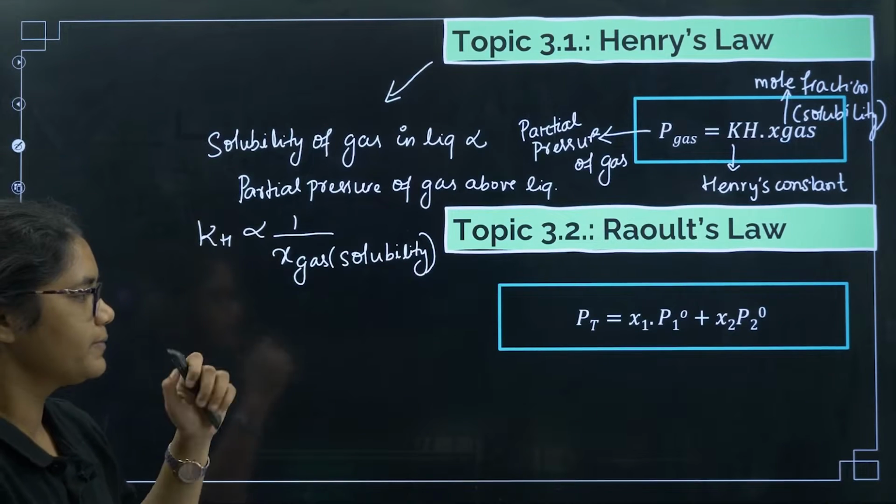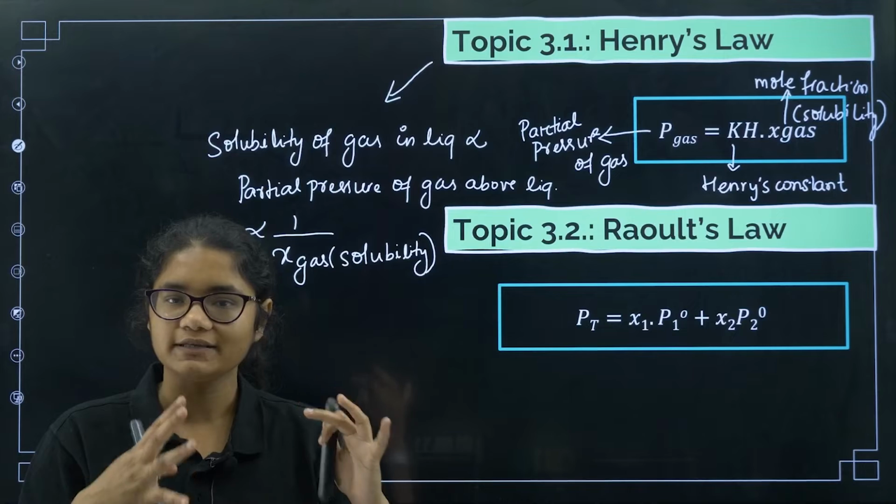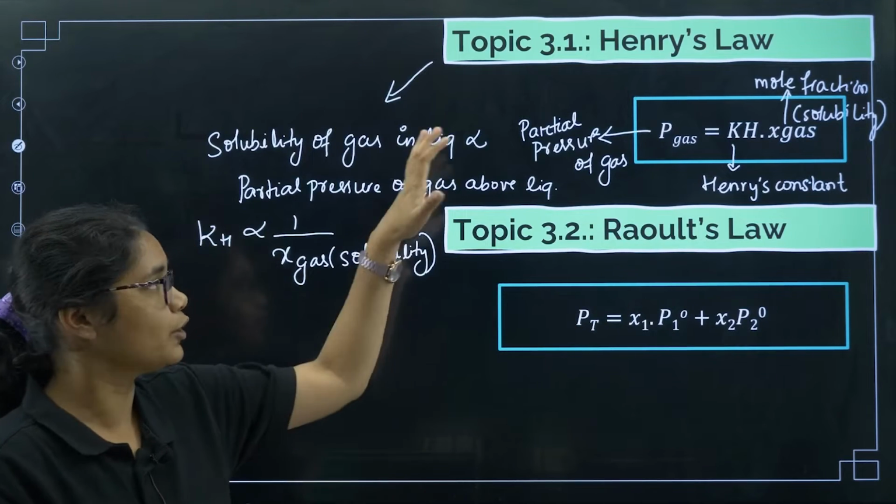Now coming to Raoult's law. What does Raoult's law tell? Raoult's law is also very similar to Henry's law.